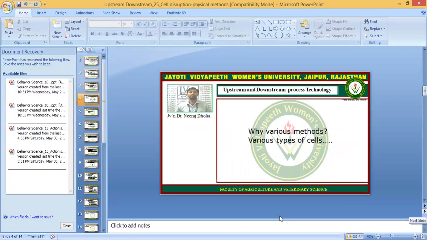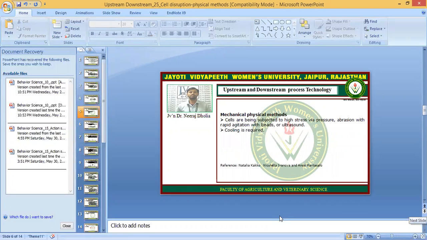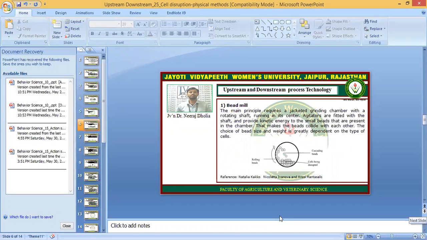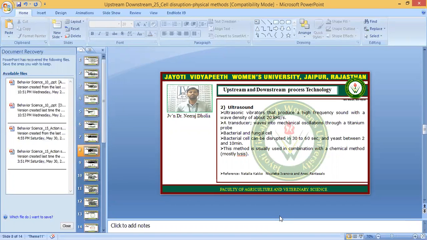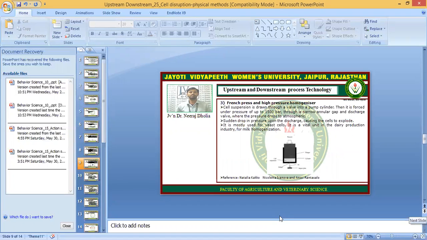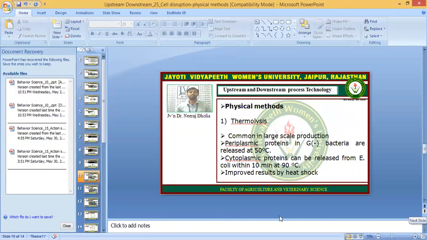In the mechanical methods, we have discussed the bead mill, the ultrasound, and the French press methods. Next we will discuss the physical methods. In the physical methods, one method is thermolysis. Thermolysis means lysis through thermal means. Thermal means heat. It is very common in large scale production.